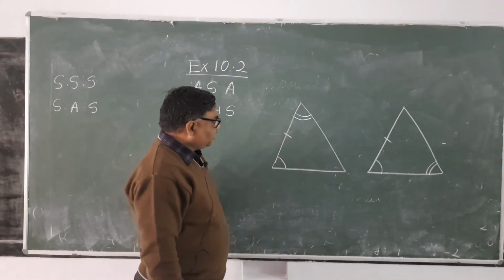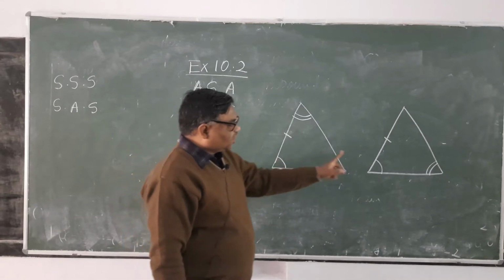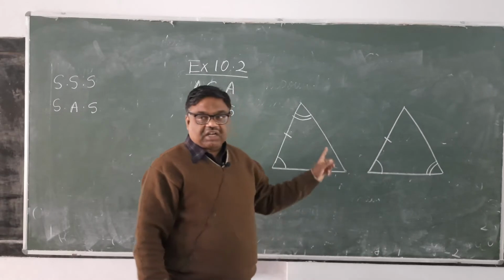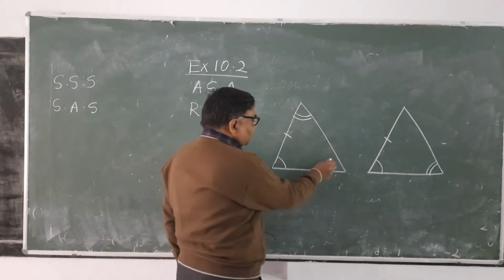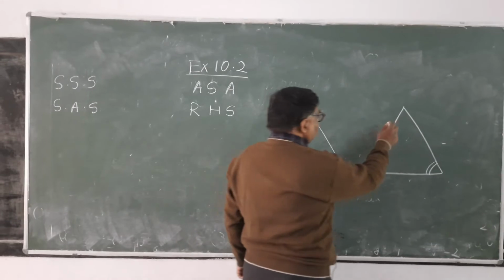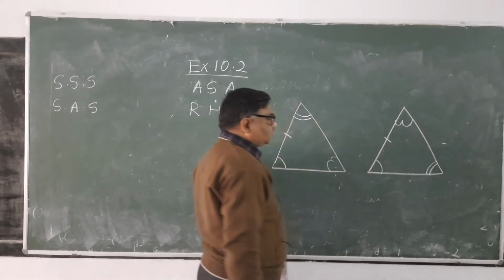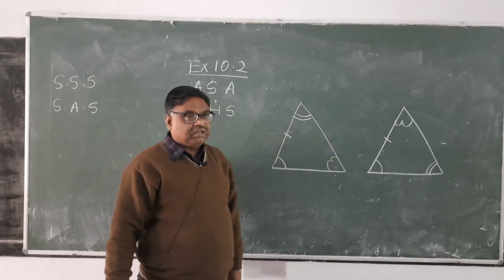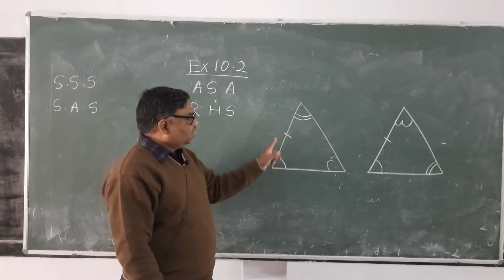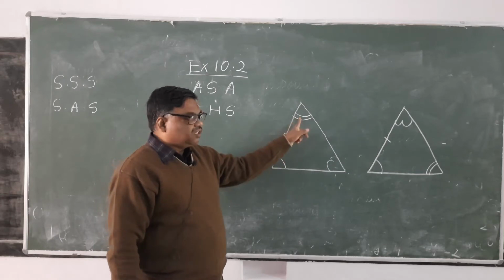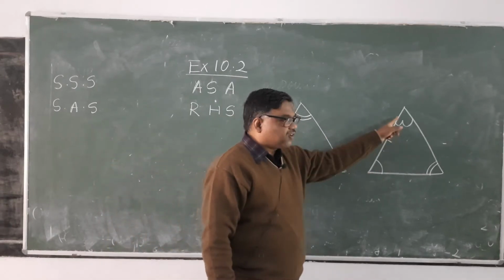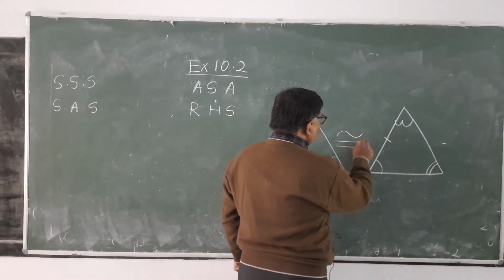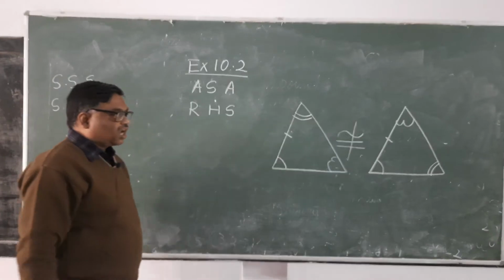And why will they not be congruent? You can see here, this angle is equal to this angle. This angle is equal to this angle. So what is the third pair of angles? The third pair of angles is this. This will be equal to this. It's clear? Now here, if you see the equal sides which are given, this side is touching this and this, and here it is touching the different angles. Therefore, these two triangles are not congruent.